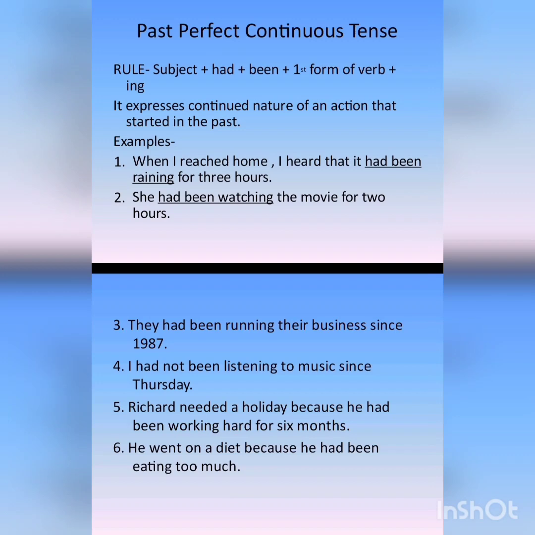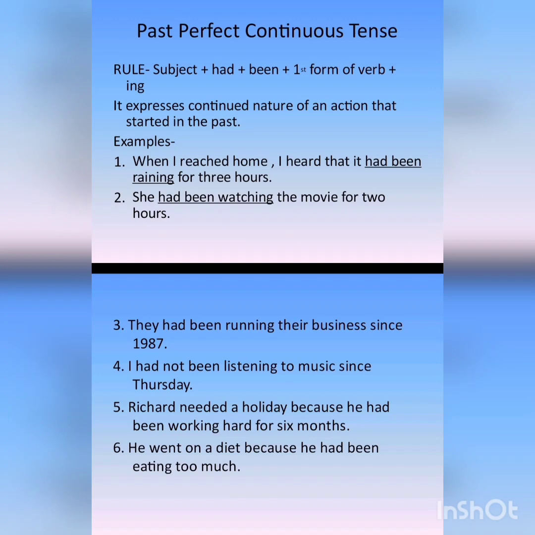It expresses continued nature of an action that started in the past. It means continued action, nature of an action means any action that has begun in the past and is still happening. Okay. It expresses continued nature of an action that started in the past. कोई action जो past में start होके अभी तक continue हो रहा है. For example, when I reached home, I heard that it had been raining for 3 hours. Means जब मैं घर पहुंचा मुझे पता चला कि पिछले 3 घंटों से बारिश हो रही है.